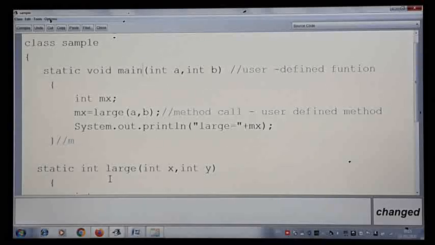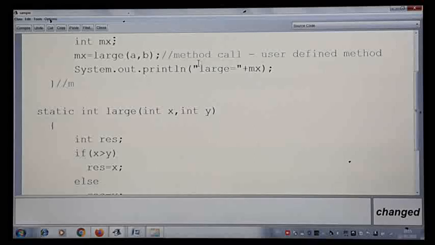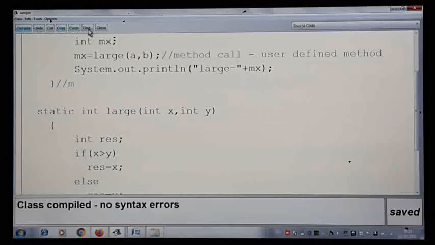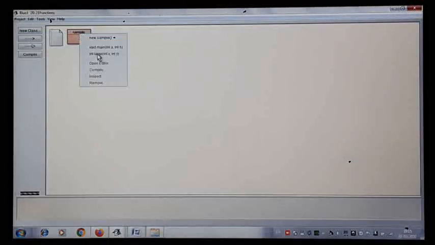If you call just large, you will get just the highest answer here, not in your own format. Both the ways I will give you the answer, and how exactly you are getting it. Let me execute the main method. Main will take care of calling the large method. I will click on main.